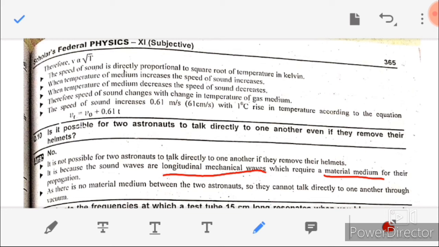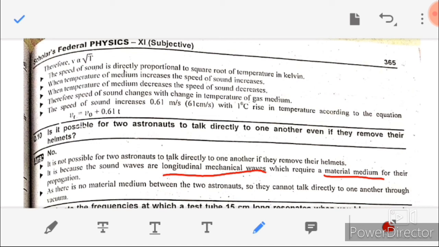So there is no material medium between two astronauts, so they cannot talk directly to one another through vacuum. So this was question number 10.